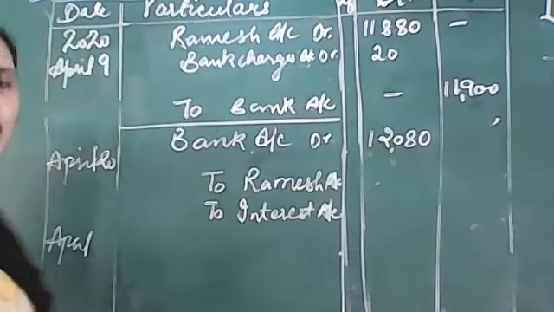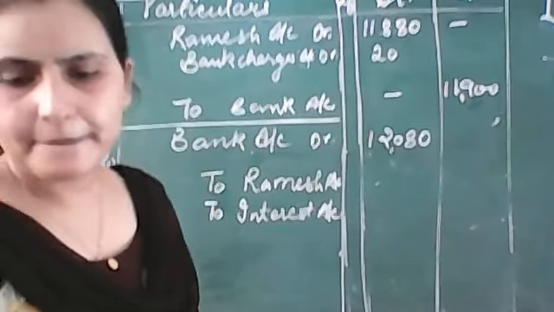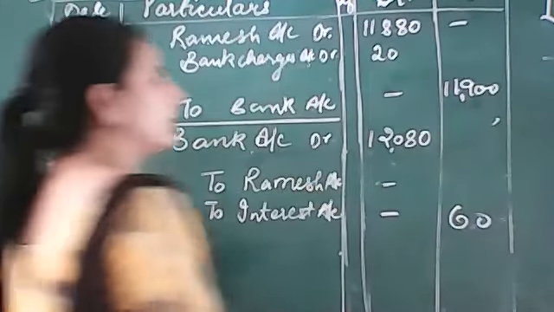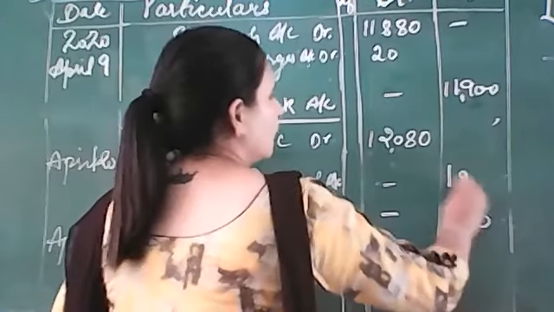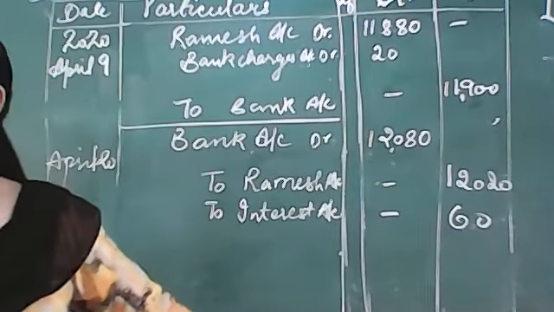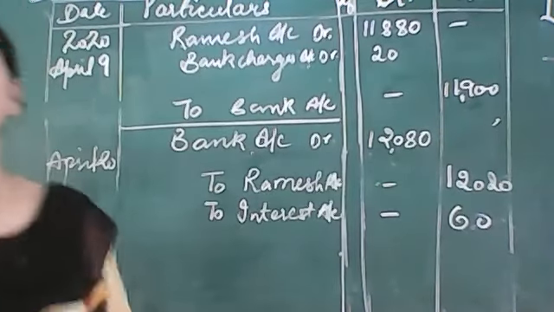Interest account is there. How much amount is there for interest? It is 60 rupees for interest. So इसमें से 60 rupees deduct हो गए, तो what is the amount? It will be 12,020 rupees. So he has paid us 12,020 rupees. ठीक है? अब इसके पीछे भी रीजन मैं आपको बताती हूँ.